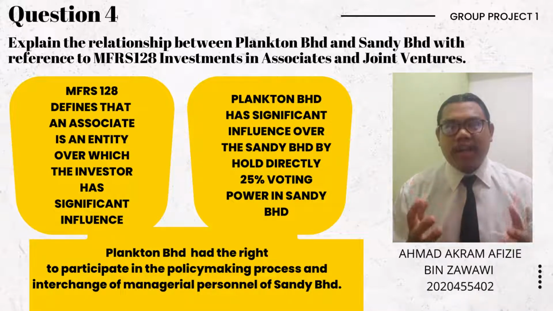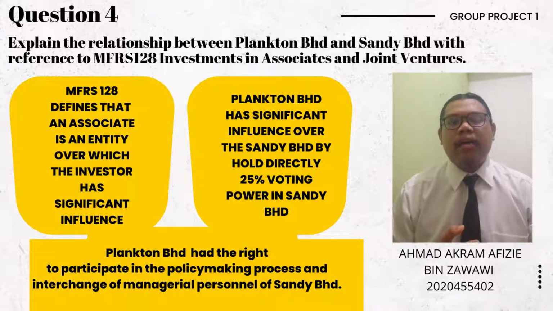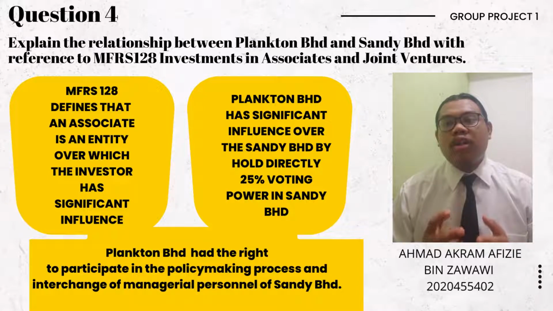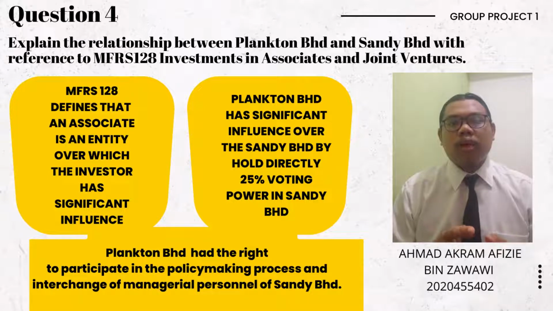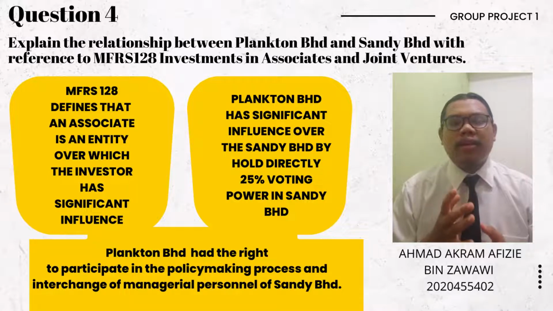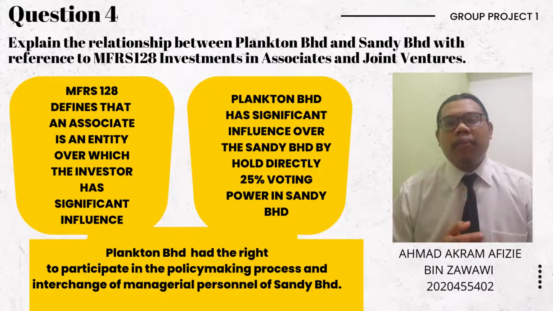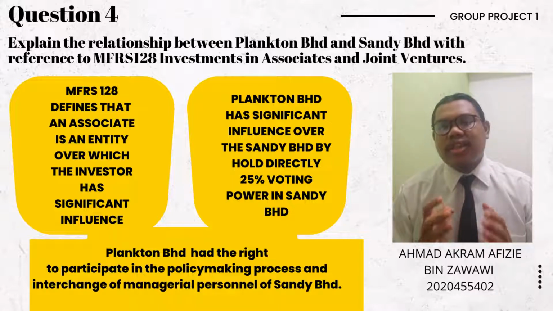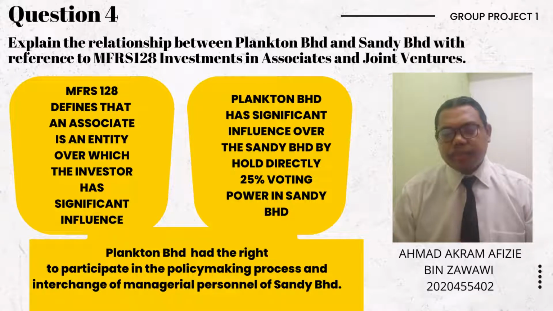So Platinum Berhad has significant influence over Sandy Berhad by holding directly 25% voting power in Sandy Berhad, because Platinum acquired 26,000 ordinary shares out of 104,000 in Sandy Berhad. So the relationship between Platinum Berhad and Sandy Berhad based on MFRS 128 is an associate investment relationship.